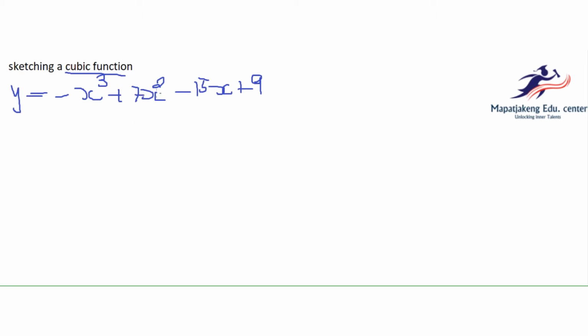Remember, I taught you how to factorize a cubic polynomial. That is going to help us when we're looking for the x-intercept. So the first step when we are sketching a cubic function is looking for the turning points, or the stationary points. Why do I say points? It's points because we have two turning points in a cubic function, unlike in a parabola where you have one. So how do we go about doing that?